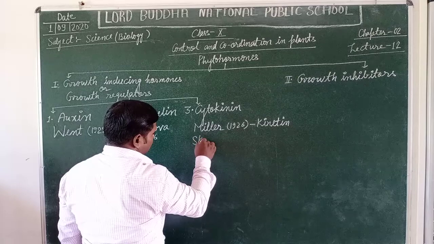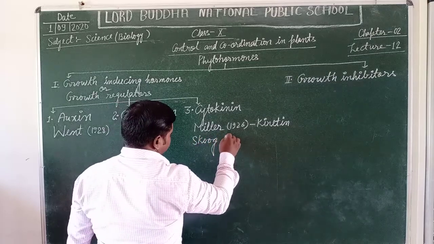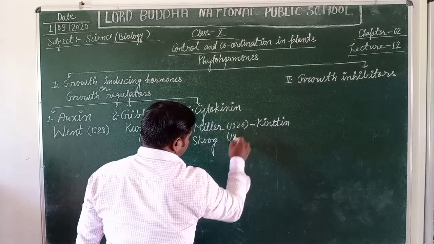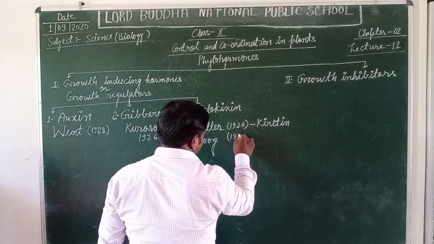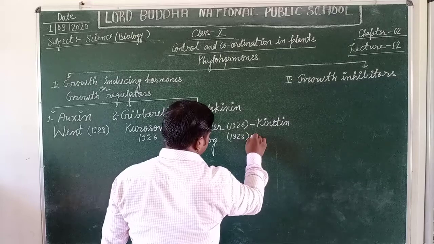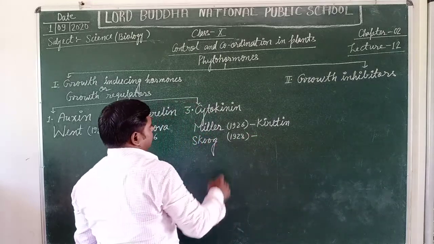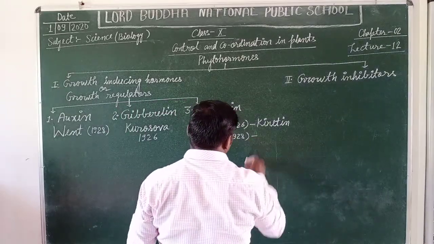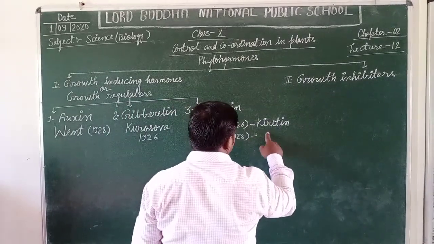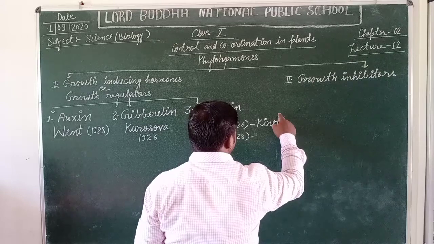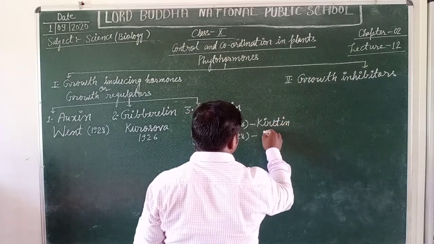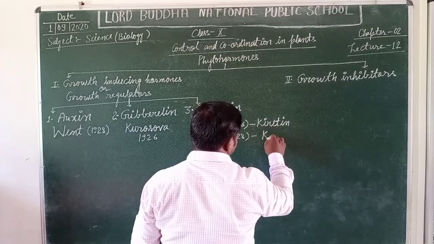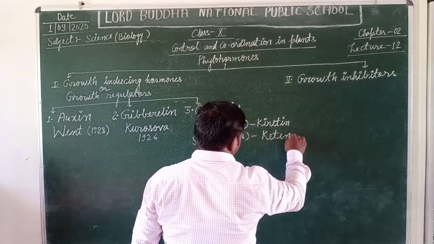After him, Skoog in 1928 discovered cytokinin naturally and obtained it from coconut, and he called it zeatin.